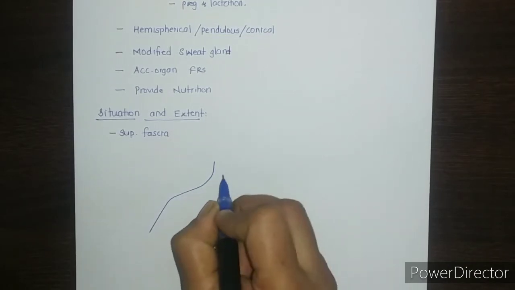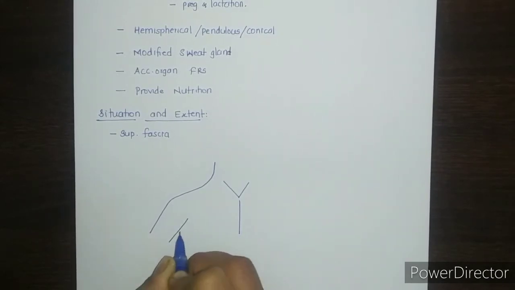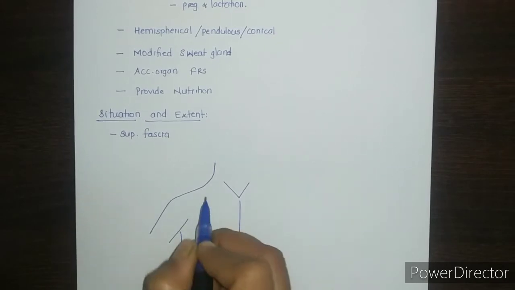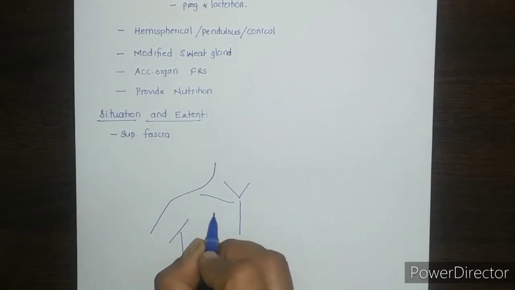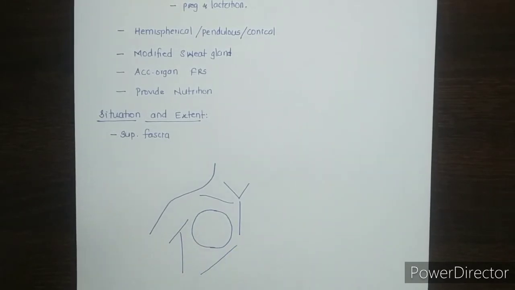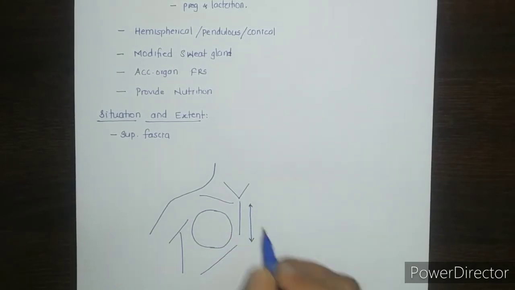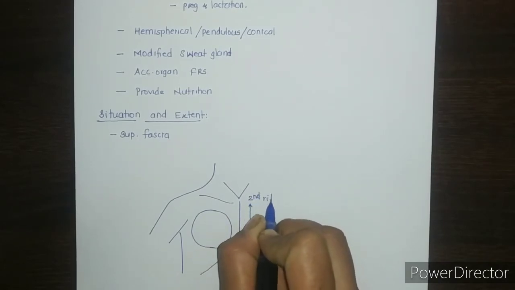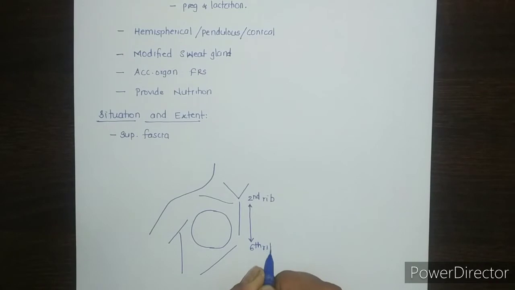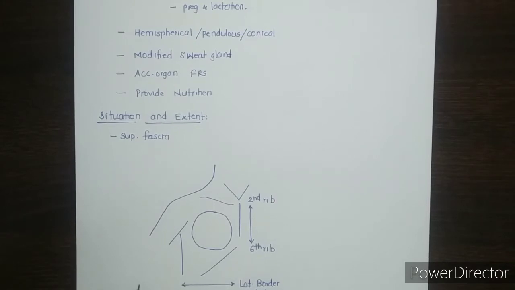So this is the pectoral region, this is the midline, and this is the clavicle. So the mammary gland is situated in the superficial fascia of the pectoral region and vertically it extends from the 2nd to the 6th rib, whereas the horizontal extension is from the lateral border of the sternum to